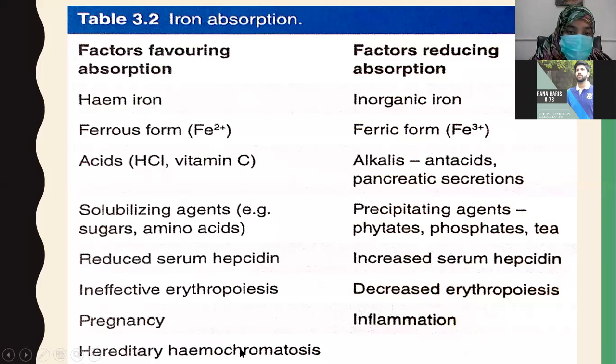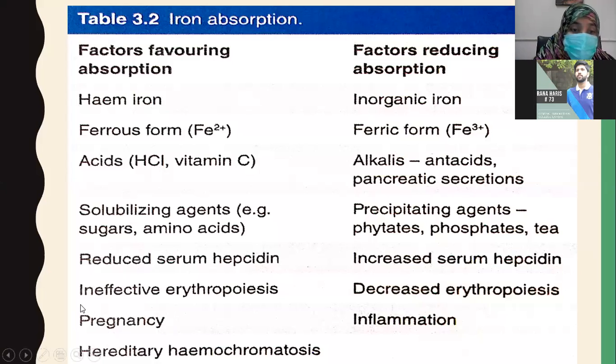If there is ineffective erythropoiesis, as we discussed yesterday, it is a condition in which the production of blood is ineffective inside the bone marrow. So when there is ineffective erythropoiesis, all the receptors are readily available to absorb iron inside the body, and iron absorption is increased.